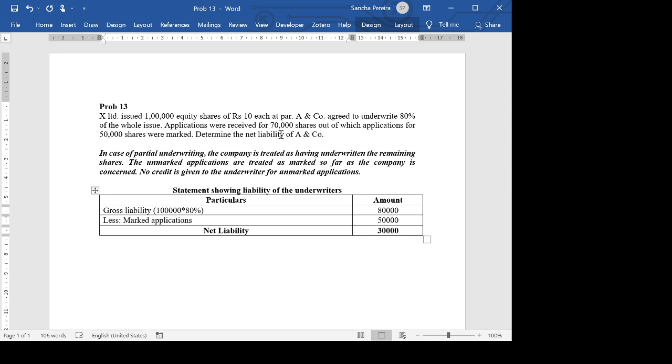Is this clear? So in case of partial underwriting, like I said, the company is treated as having underwritten the remaining shares, this 20,000 here. The unmarked applications are treated as marked so far as the company is concerned. So the benefit of unmarked applications is not given to the underwriters. In full underwriting, it is given because the company has no responsibility at all. But here the company is also taking responsibility. So the unmarked applications go in favor of the company. So no credit is given to the underwriter for unmarked